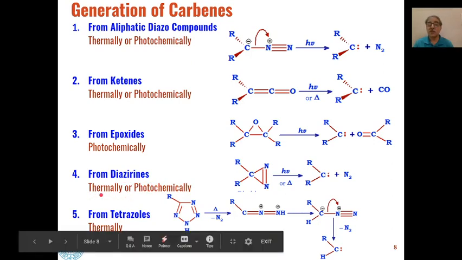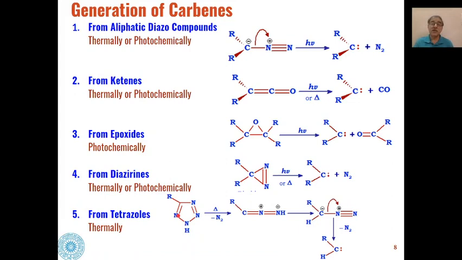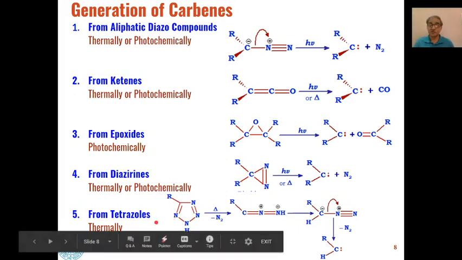When they are reacted either thermally or photochemically, they lose a molecule of nitrogen gas. So with the elimination of one nitrogen molecule, we will get carbenes as the product. Then carbenes can also be generated from tetrazoles.